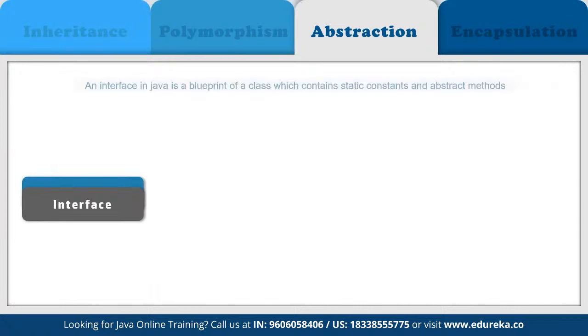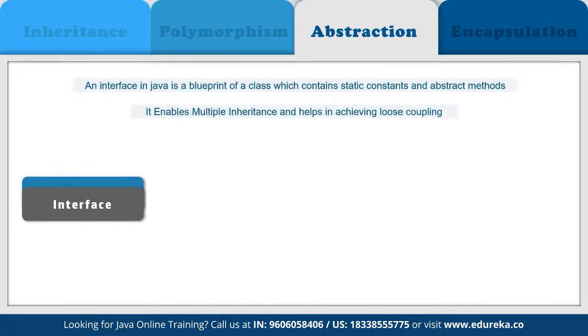Interface is basically a blueprint of a class, or we can say it's a collection of abstract methods and static contents. Now, in an interface, each method is public and abstract, but it does not contain any constructor. And along with abstraction, interface also helps in achieving multiple inheritance in Java. So we can achieve 100% abstraction using interfaces. An interface basically is a group of related methods with empty bodies.